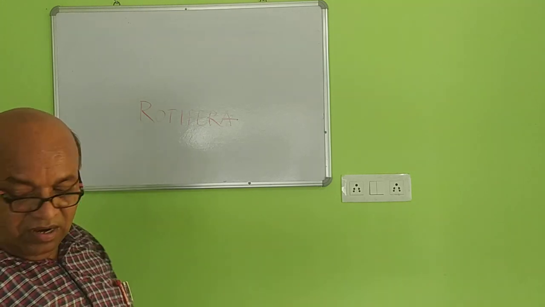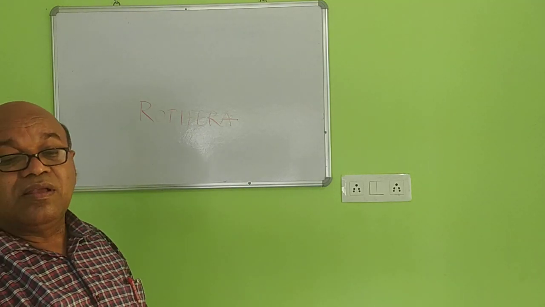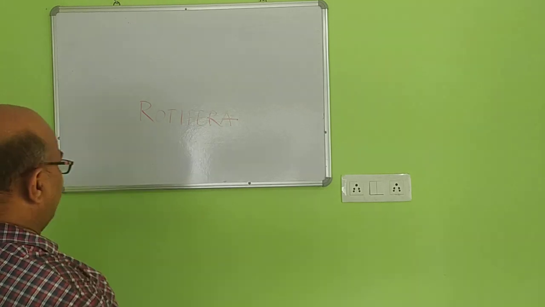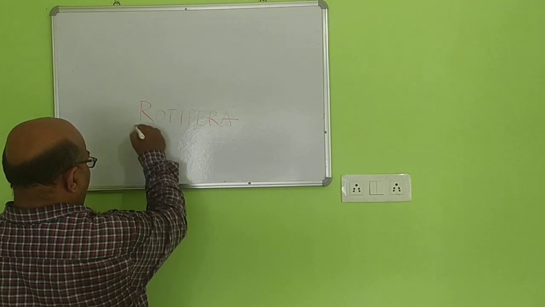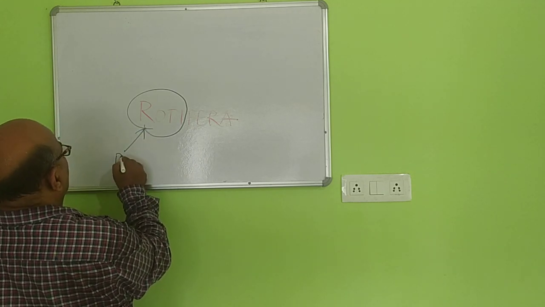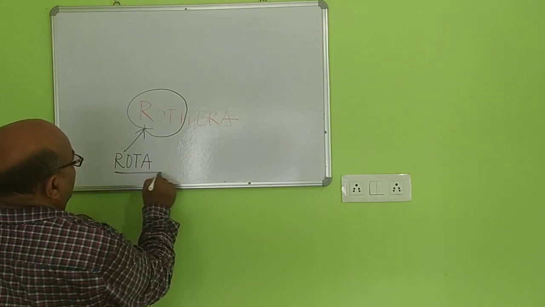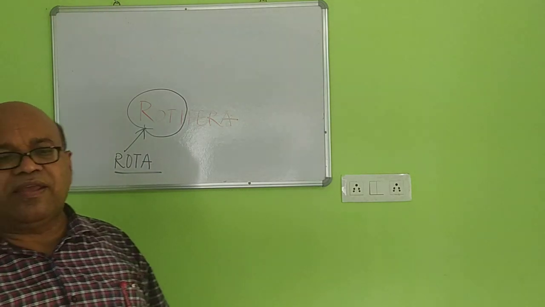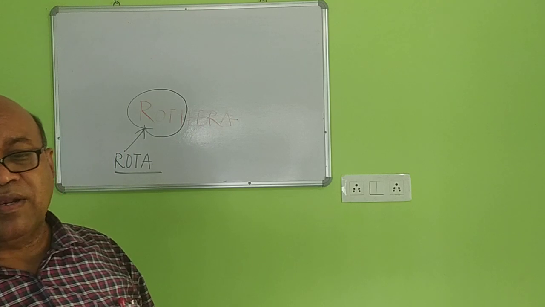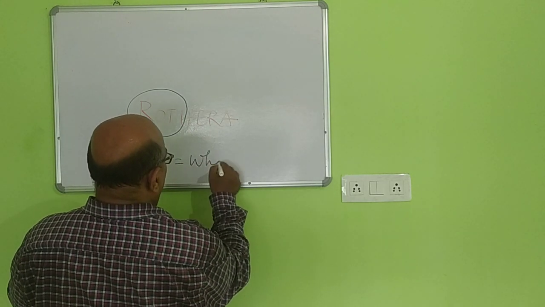In Rotifera, you mark here one term is called as rota. This roti term is derived from the word rota. Rota is a Greek word. The rota refers to the what? Wheel. It refers to the wheel.